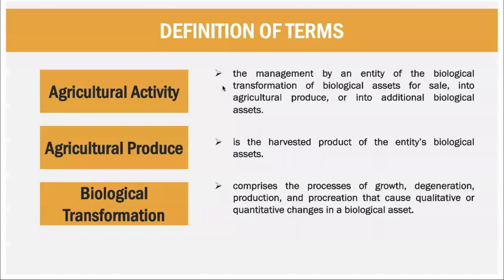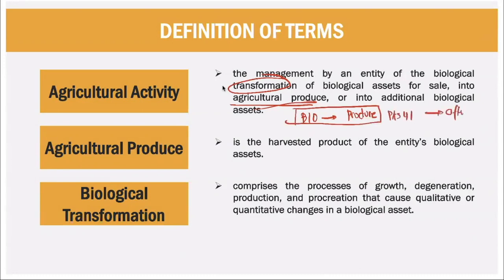So before we dwell much on our agriculture, we first define these terms. First, we define what is an agricultural activity. An agricultural activity is the management by an entity of the biological transformation of the bioassets for sale into agricultural produce or into additional bioassets. Just take note, what we look at here is the transformation and making it into agricultural produce. So if we have a bioasset, we try to transform it so that we have a produce. Hanggang diyan lang yung PAS 41. After it, ibang standard na.